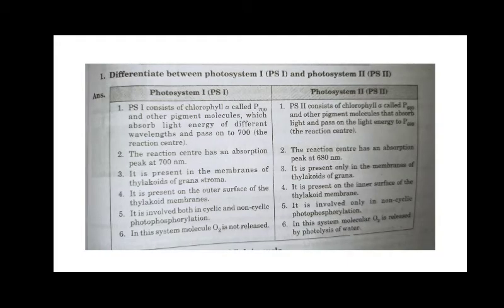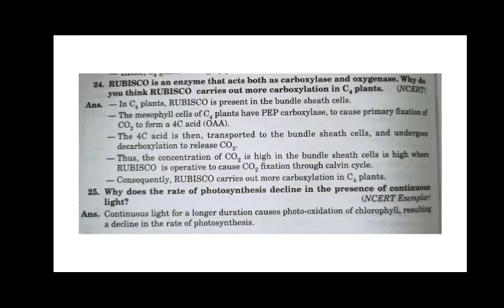And the photosystem itself can also become a part of comparative data, because the photosystems definitely work in a completely different manner. Since they were discovered in such a way, the evolution of oxygen happens in photosystem 2, but not in photosystem 1. So that becomes quite an important topic itself. So that is one type of question.